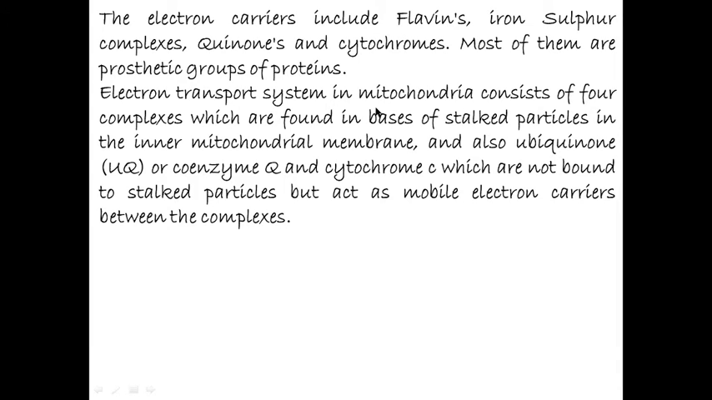The electron transport system in mitochondria consists of four complexes which are found in the bases of stalked particles in the inner mitochondrial membrane, and also ubiquinone or coenzyme Q and cytochrome C, which are not bound to stalked particles but act as mobile electron carriers between the complexes.